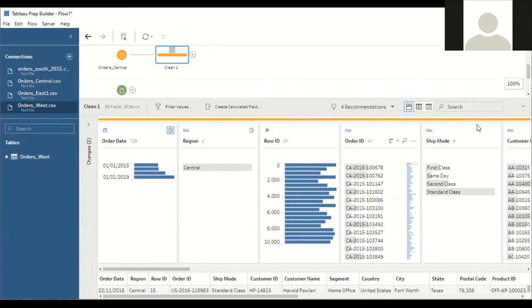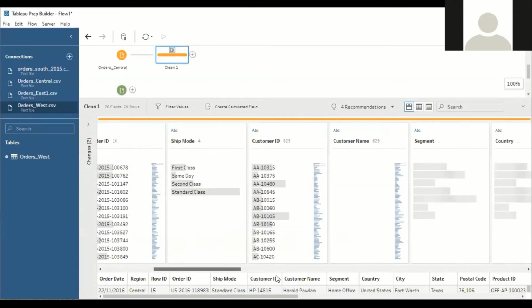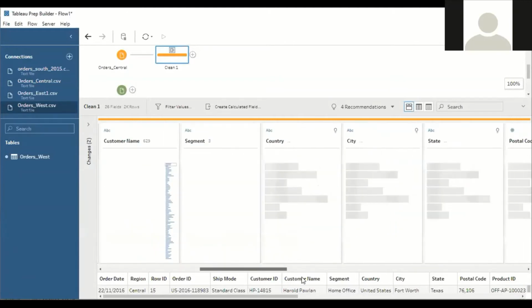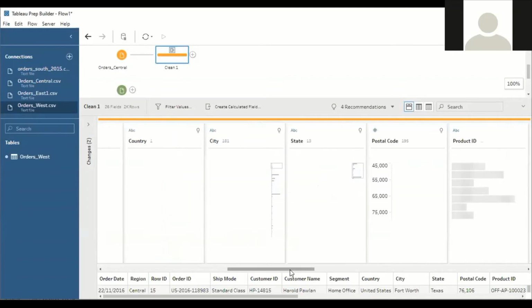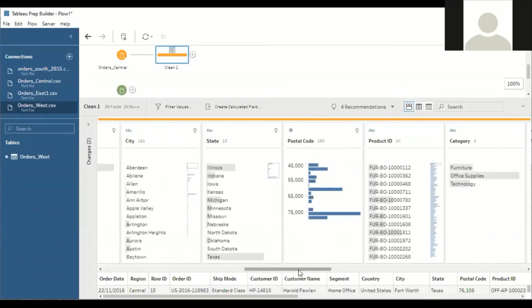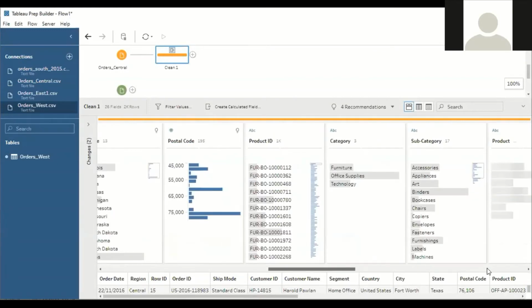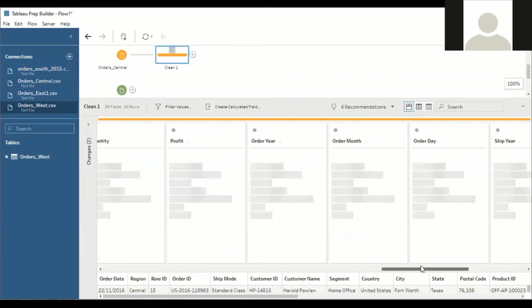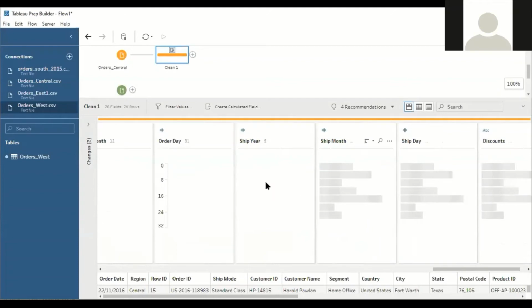And next, in the same way, I saw one more column called ship year, ship date, as well as ship month. Let me check that column first. Ship month. Yeah, can you see this?